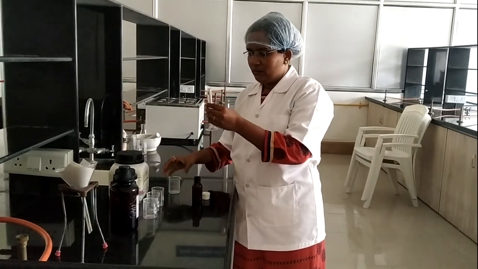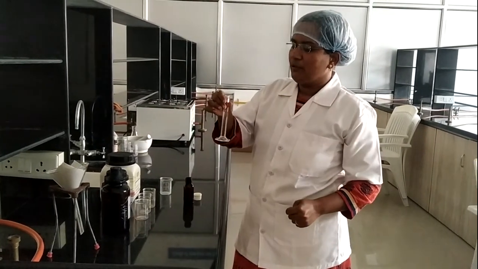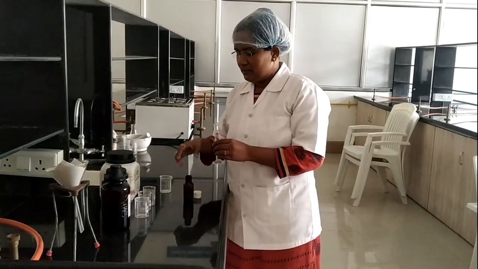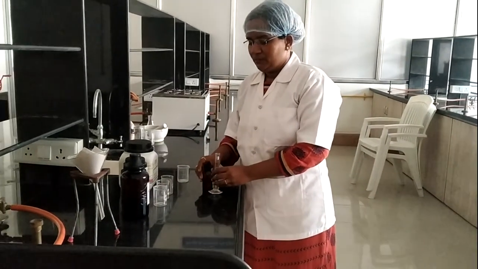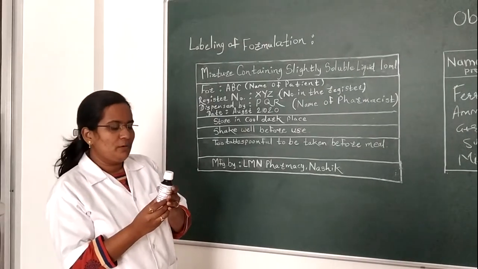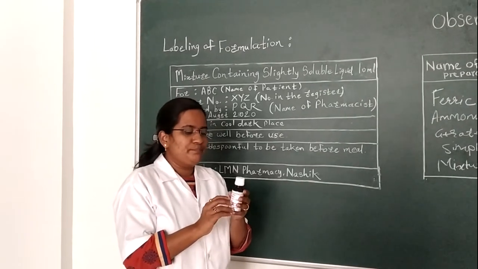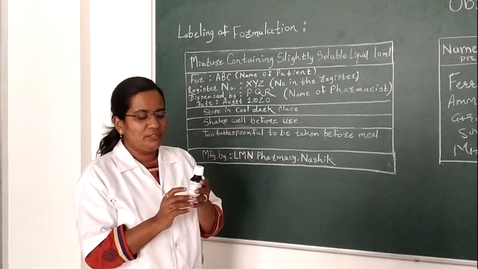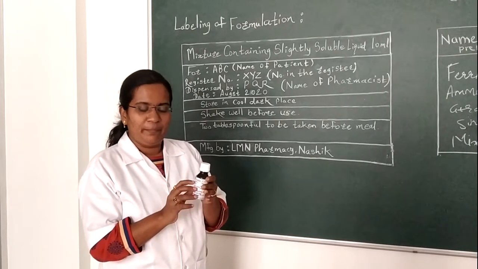After making the volume up for this preparation, we will fill it into a container and then proceed to the labeling part.